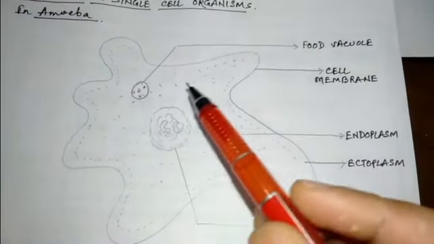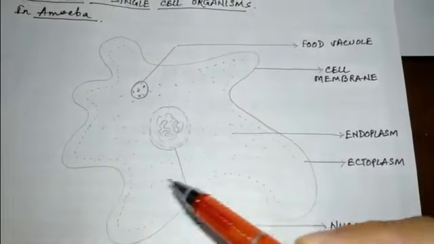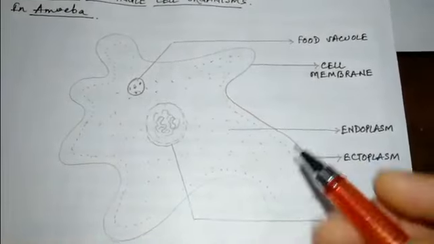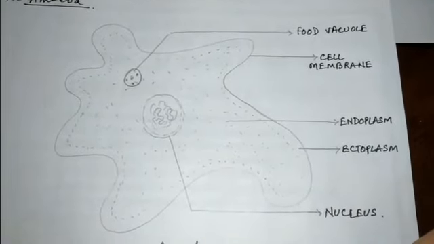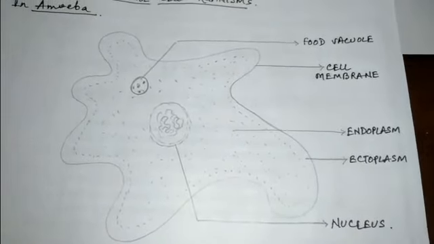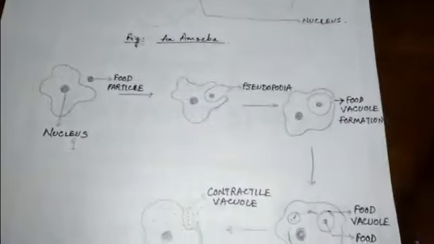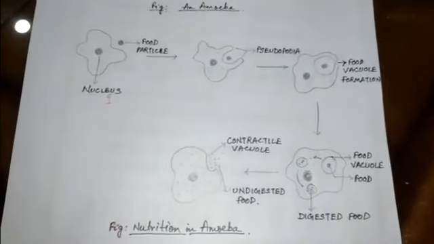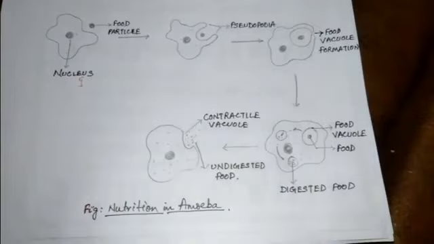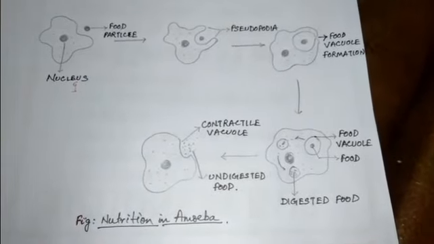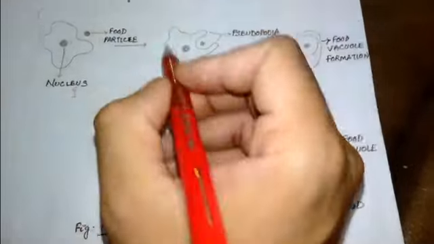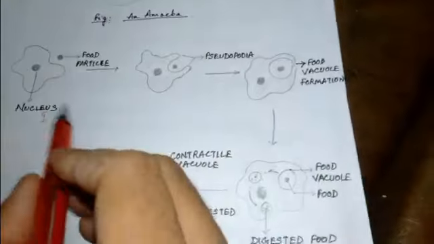We are not concerned right now about the other cell organelles present inside the amoeba, though they are present as it is a eukaryotic cell. Now let us see how amoeba obtains its nutrition. Amoeba obtains its nutrition through the holozoic mode, which shows all the 5 distinct steps of nutrition.